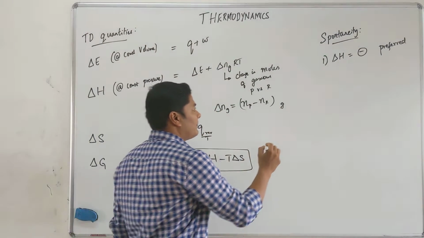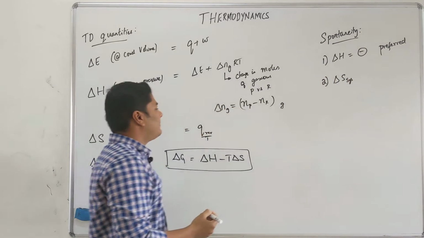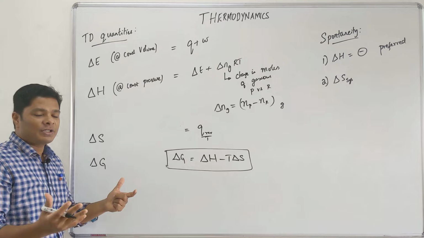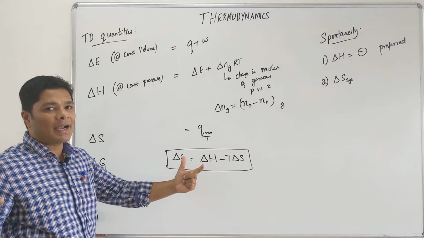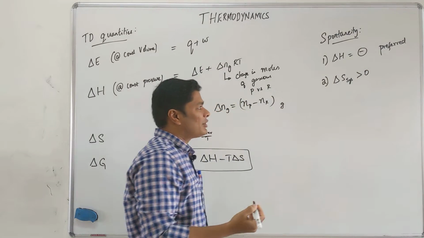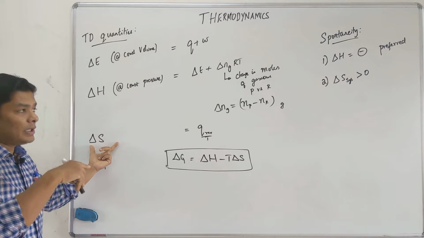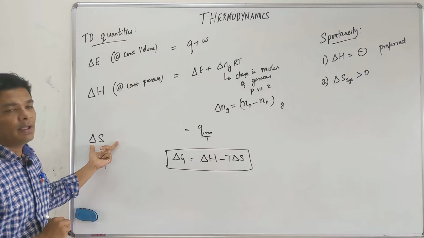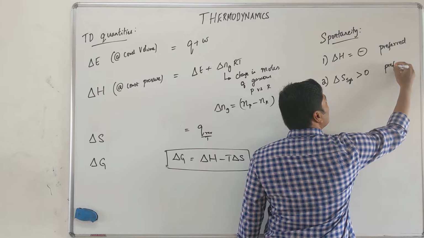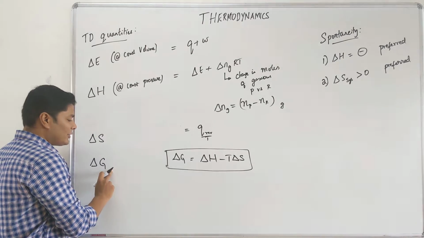Del S of the system. Del S is entropy, a measure of randomness. Given time anything will become random in the universe, and the universe is expanding, so it is becoming more and more random. So del S of the system has to be greater than 0. This seems like a possible explanation, but there are reactions where del S is less than 0 and it is spontaneous. So for most reactions del S of system greater than 0 is preferred, but not always. So this is not the one that is going to decide.